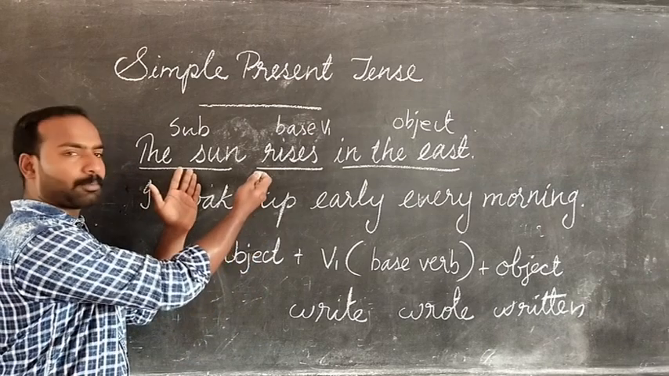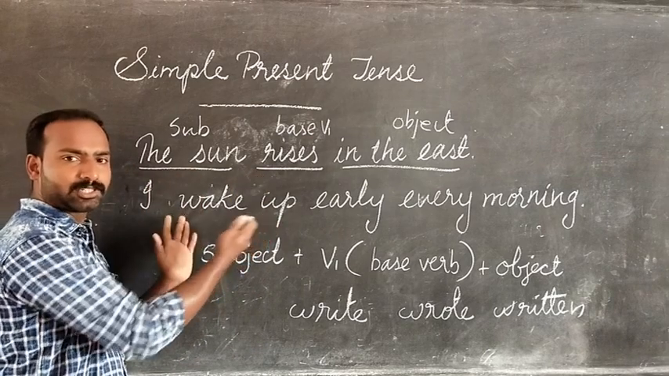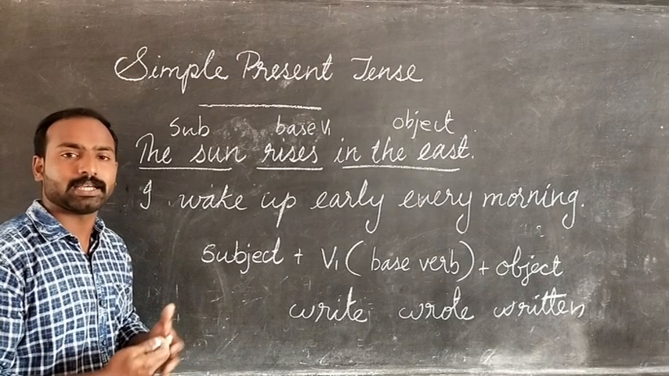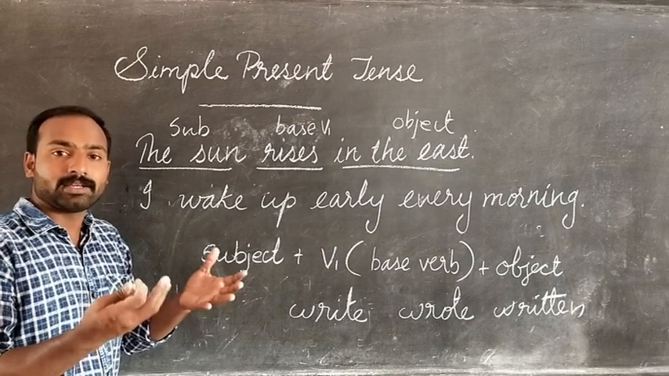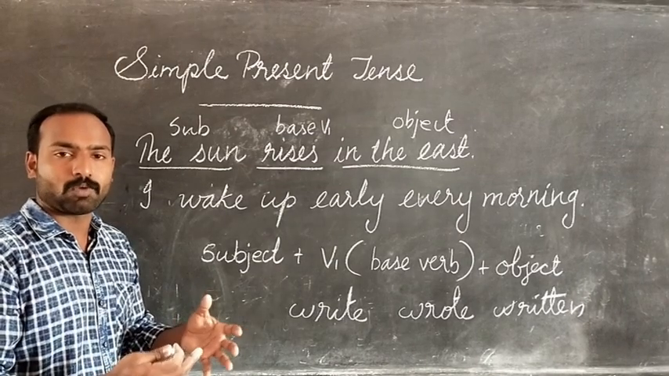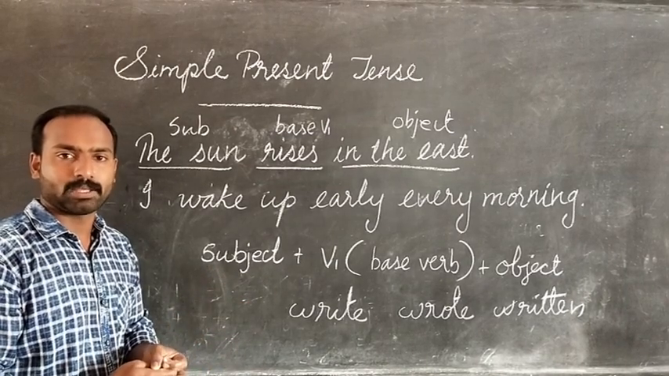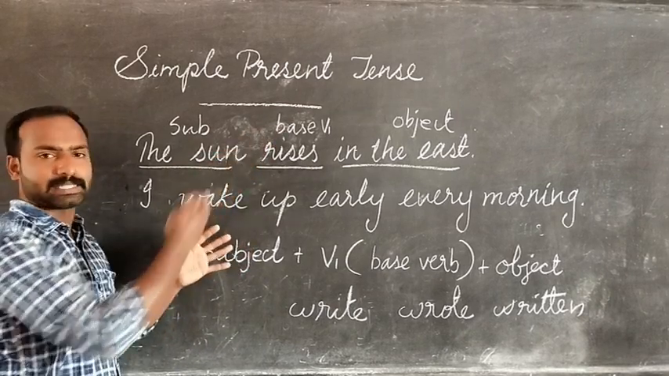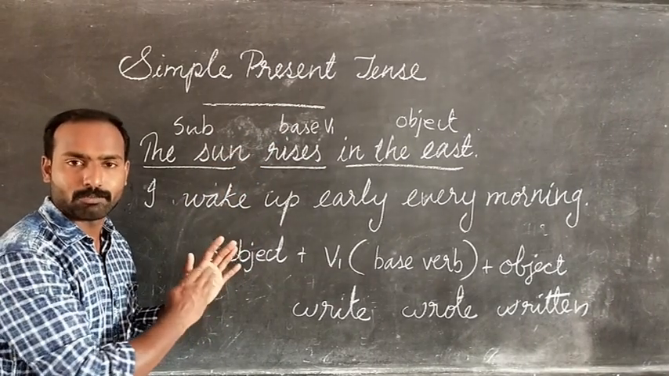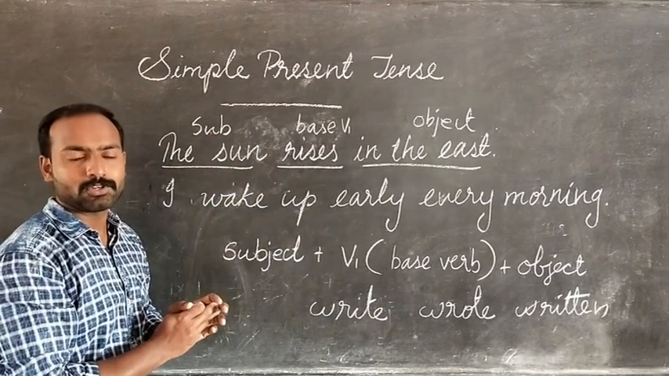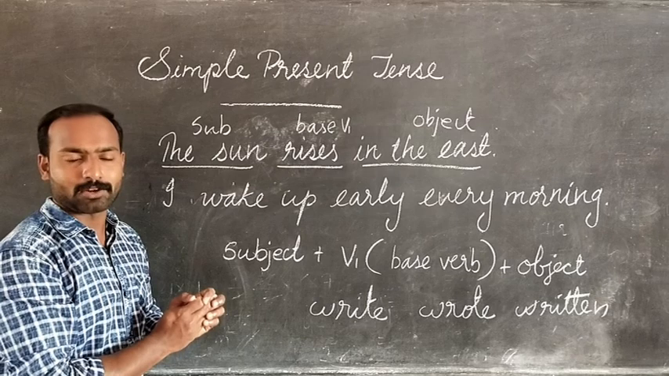Either you can speak about the truth or a habitual action. I go to church every day. Or I drink 1 liter of water every day. So, truth and habitual actions are usually said in simple present tense. If it is clear, we will move to the simple past tense. Are you ready?